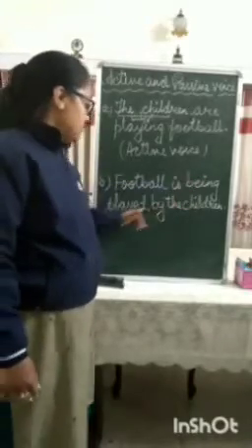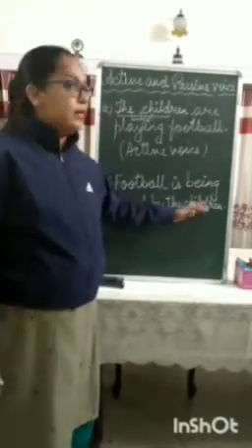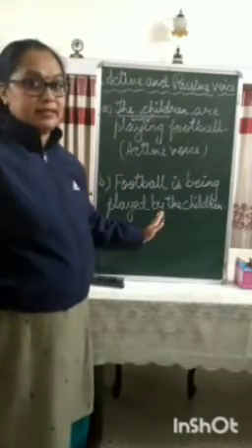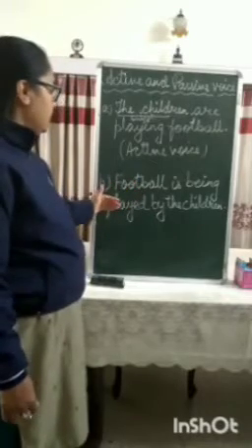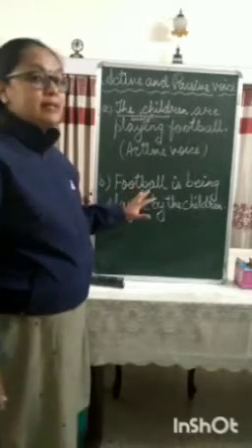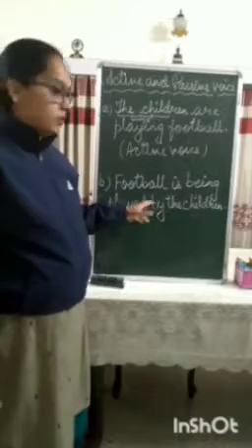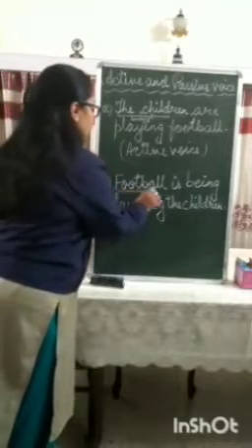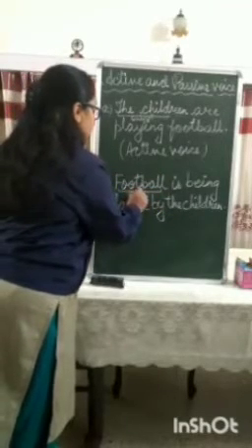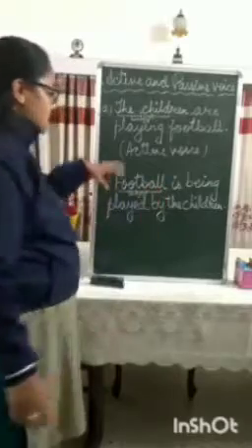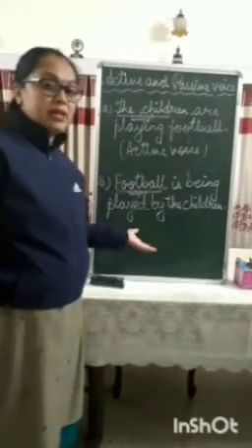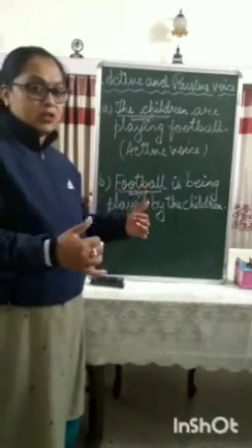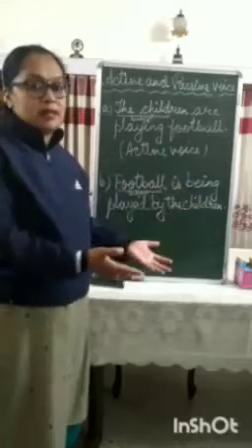Football is being played by the children. Okay, almost the words are the same, but the placement of the words is different in this sentence. Okay, for example, here in this sentence, what is the subject? Football. Subject is not the children. Okay, what is the subject here? That's the football. Okay, so this is the subject. Okay, and on the subject an action is being done. That means football is receiving an action which is done by somebody.